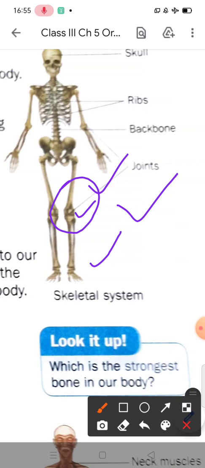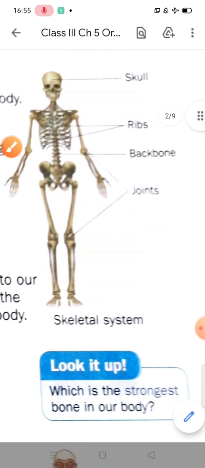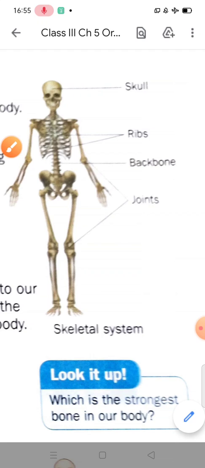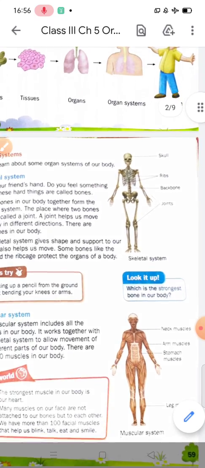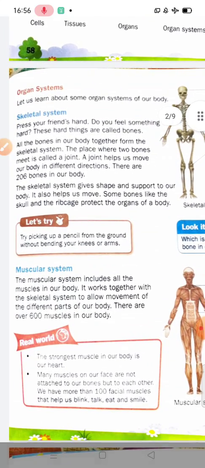Now students, what is the function of the skeletal system? You can see there are many bones in the skull, ribs, backbone and joints. Think. First of all, the skeletal system gives shape and support to your body.